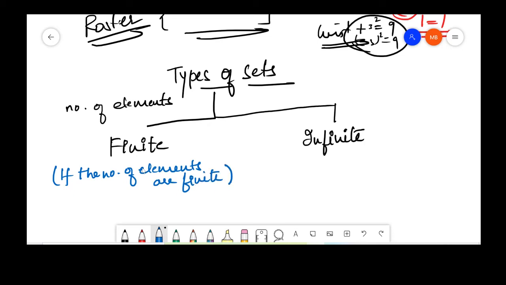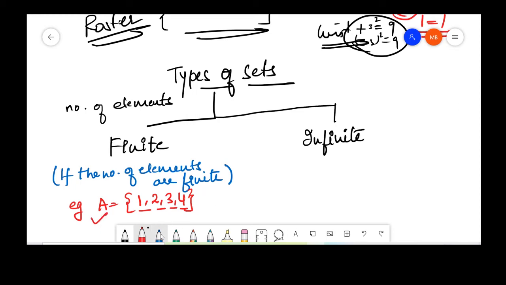Very simple. If the number of elements are finite, it will be called a finite set. Example, say set A, which has got elements 1, 2, 3, 4. Since these elements are finite, set A is a finite set.